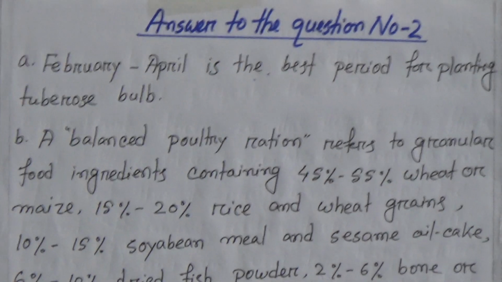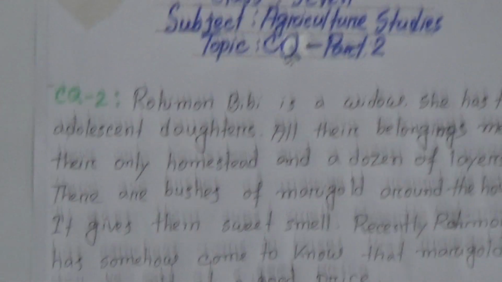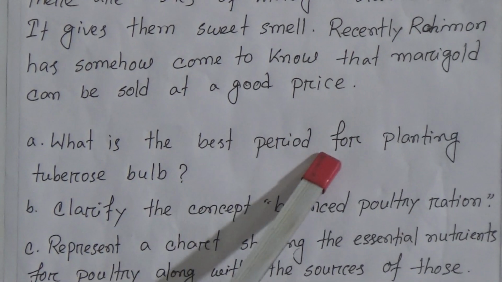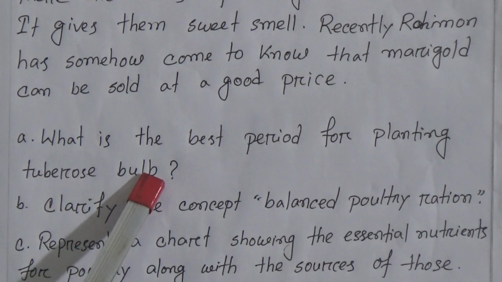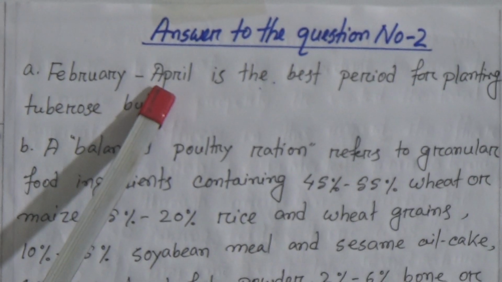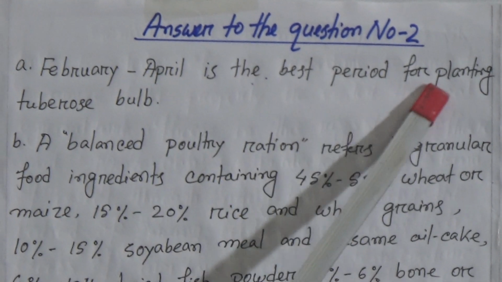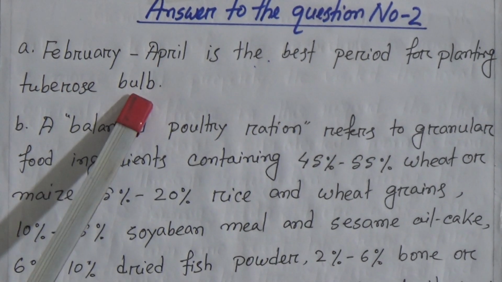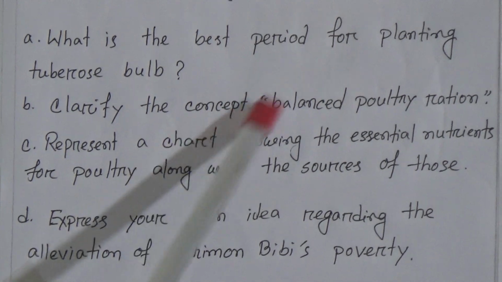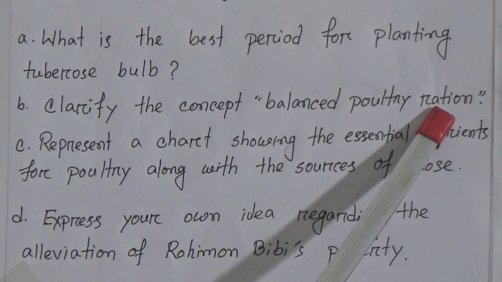Number A, the question was, what is the best period for planting tuberose bulb? The answer is February to April is the best period for planting tuberose bulb. Question B, clarify the concept balanced poultry ration.